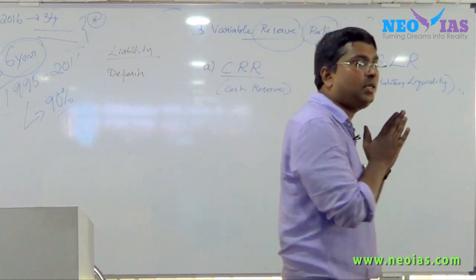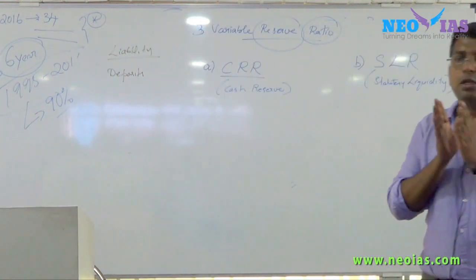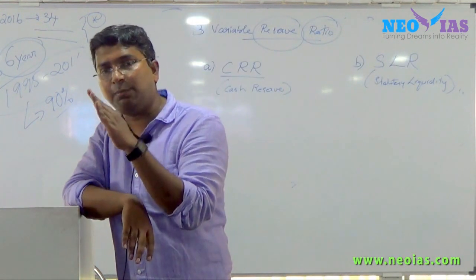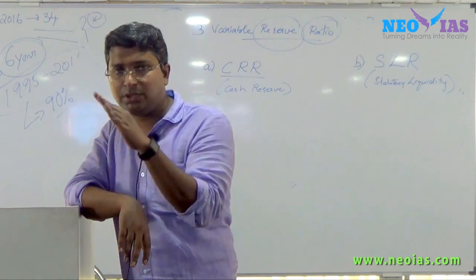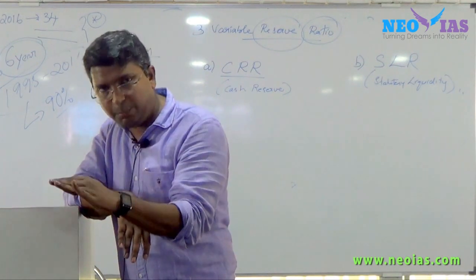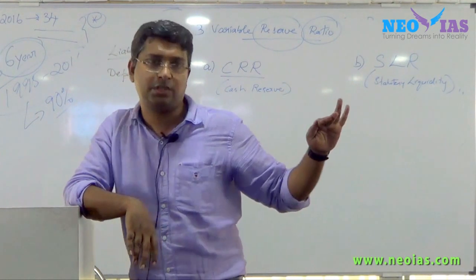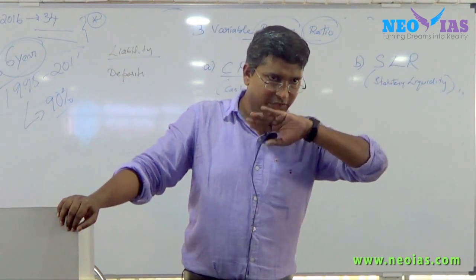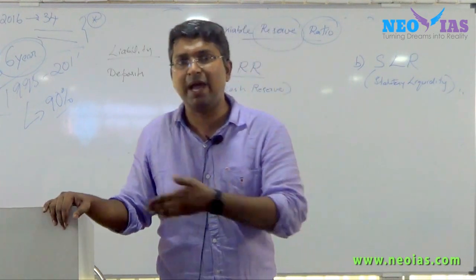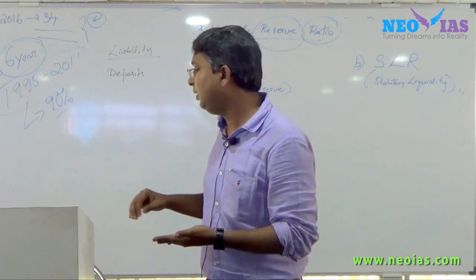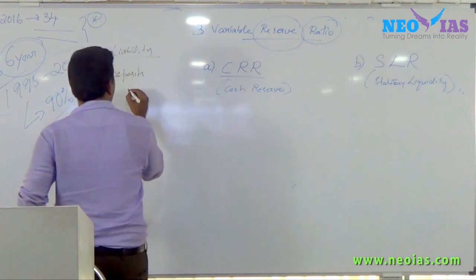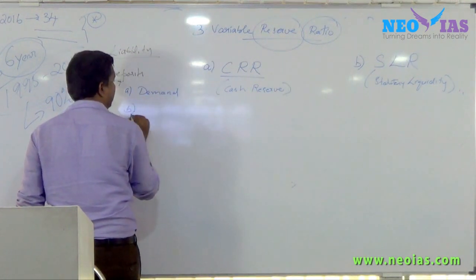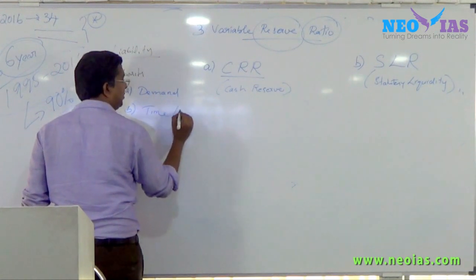When we say total deposit, it includes all the deposits, that is time deposits and demand deposits. Generally we can classify deposits into two: the first one is demand deposit. The second one is time deposit. Another name for time deposit is fixed deposit.